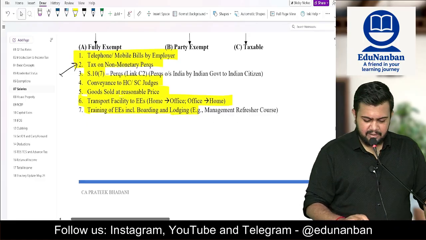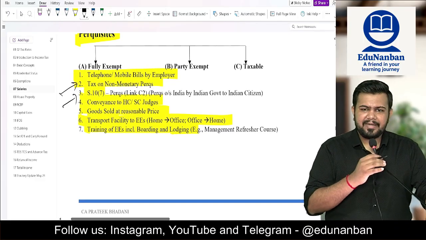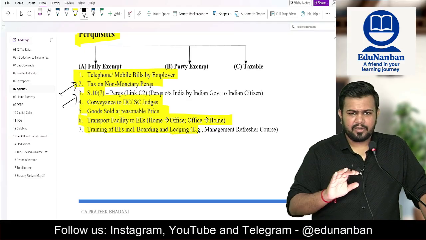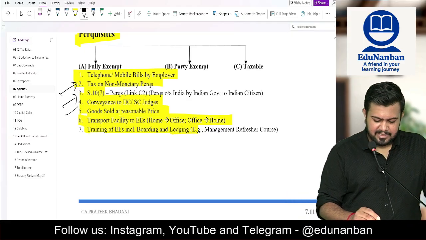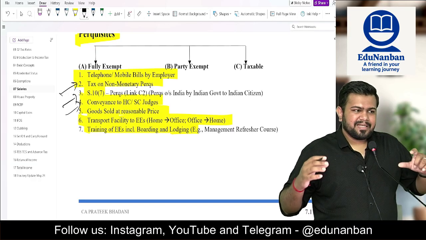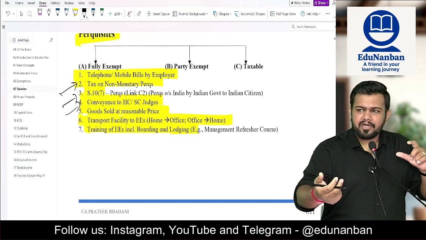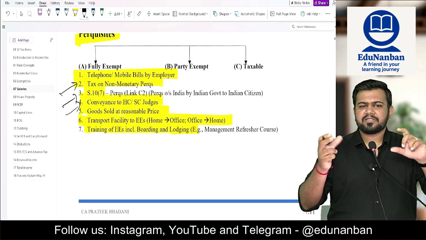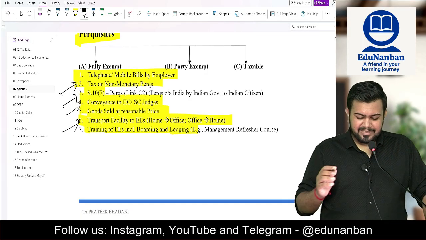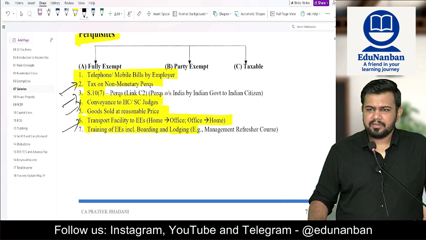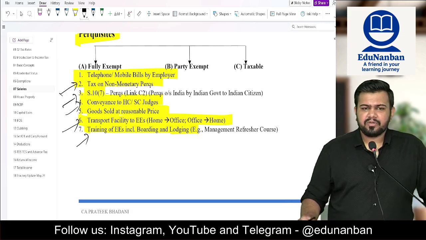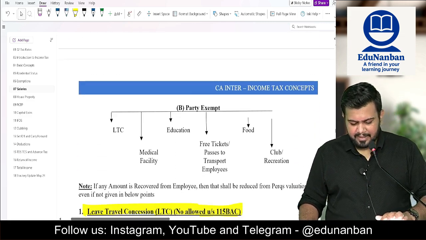Next, section 10 clause 7, we saw it. The Indian government giving perquisite to an Indian citizen outside India, it is totally exempt. Next, conveyance given to High Court, Supreme Court judge is exempt. If the employer is selling goods at a discounted price to the employee, then such discount is also exempt. Then, if transport facility is given to the employees, it is completely exempt. Then, if training is given to the employees, that is also completely exempt.